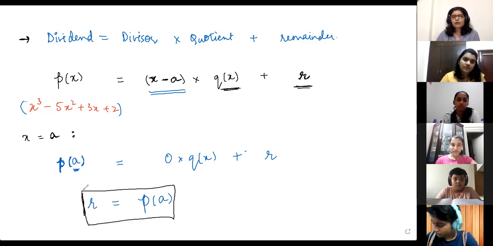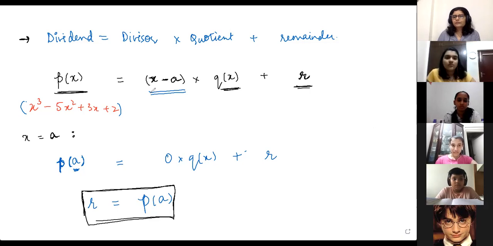So this is what the remainder theorem is telling us. If you are dividing a polynomial with another polynomial of the form x minus a, then you can predict the remainder without doing the long division. You can directly get the remainder of the division. Just substitute whatever number is over here into p of x. The remainder will be equal to p of a.